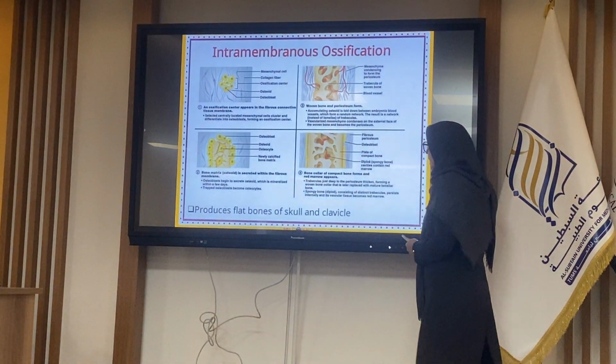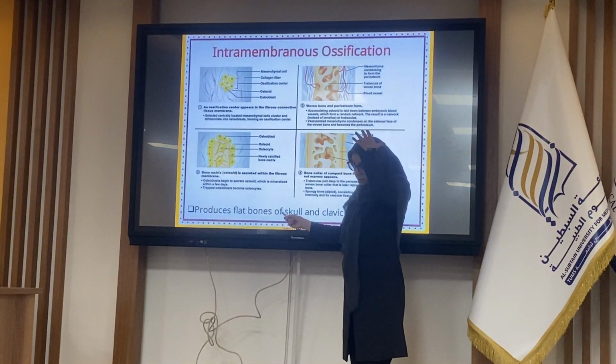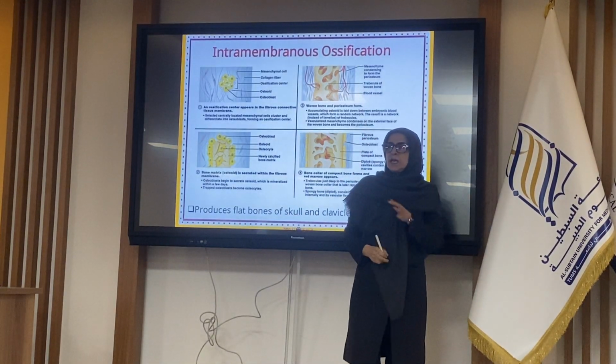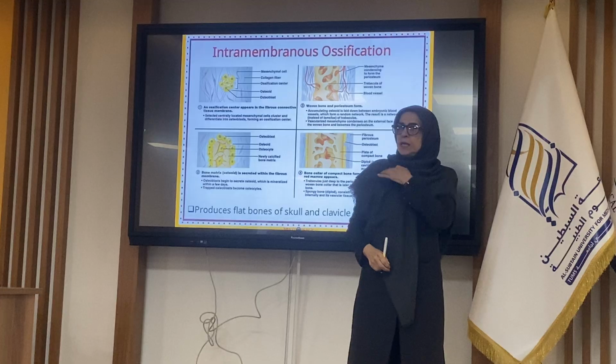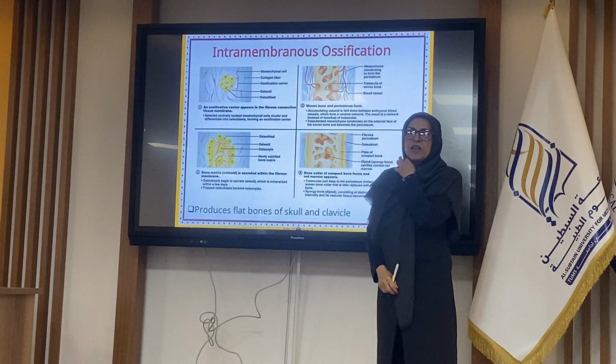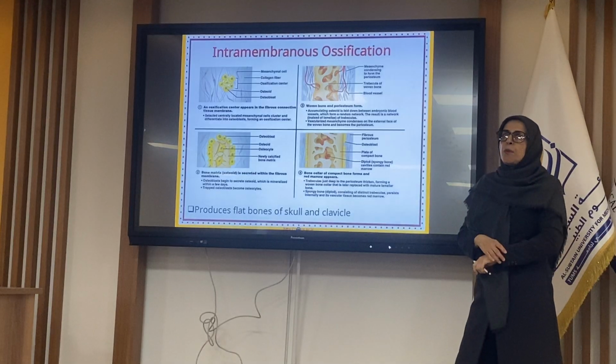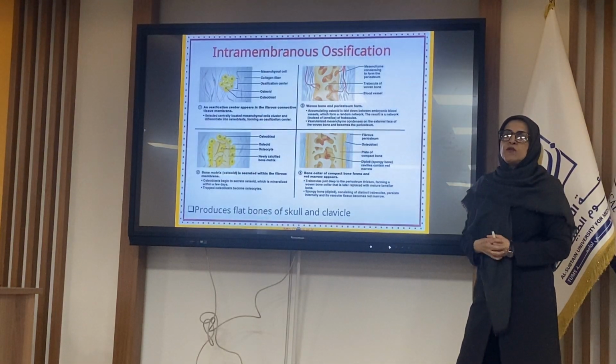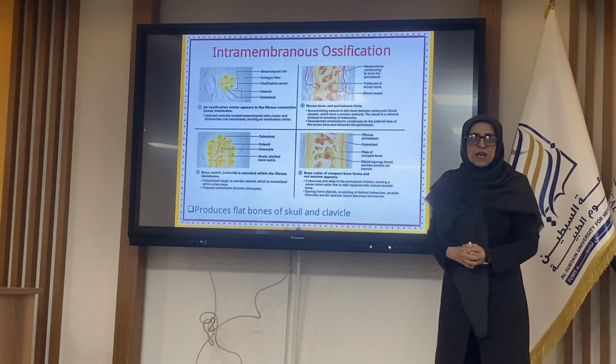That's done in the flat bones of the skull, in the clavicula, in the scapula. These bones differentiate in the embryo by intramembranous ossification. What is intramembranous ossification?